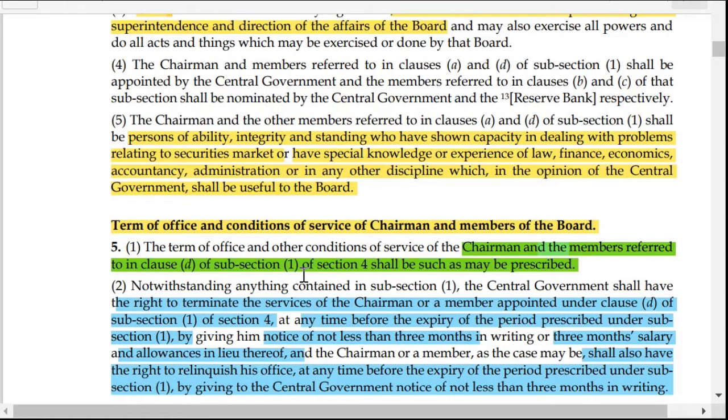These two sorts of people shall be subject to such terms and conditions as may be prescribed. This prescription will be given by the SEBI rules. As we all know, SEBI has certain rules, so that prescription is given in the rules.